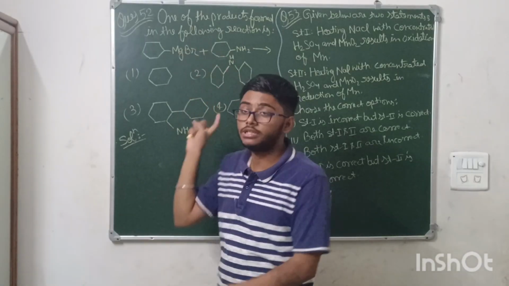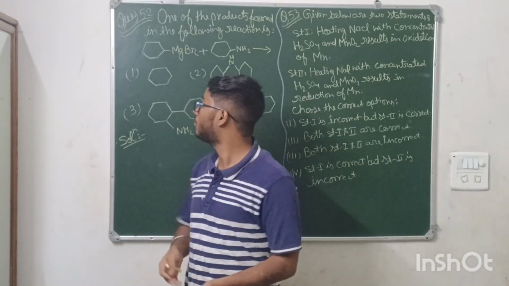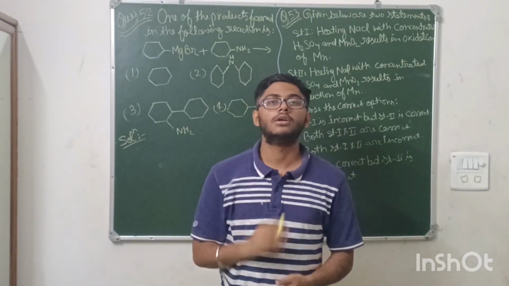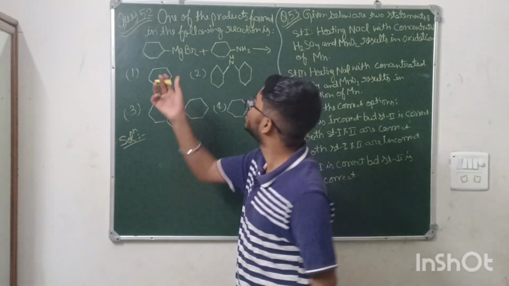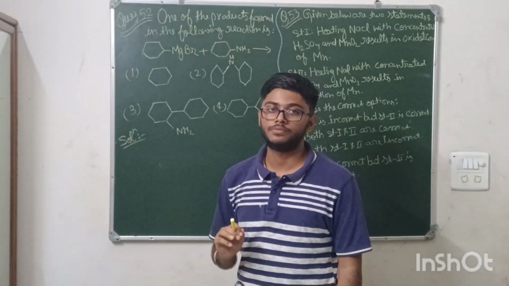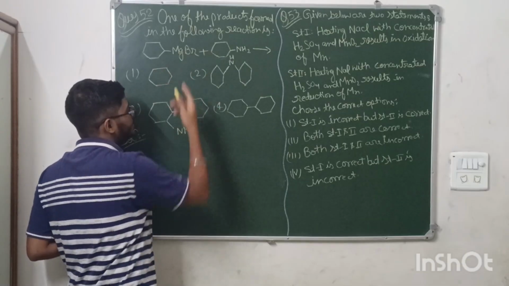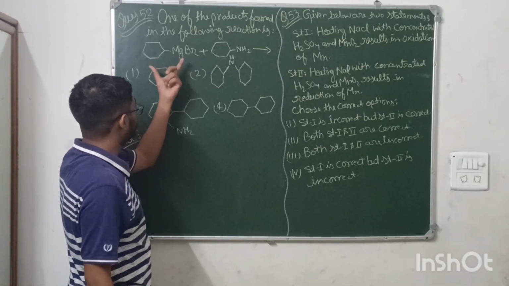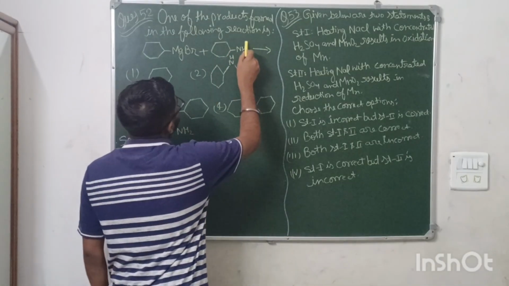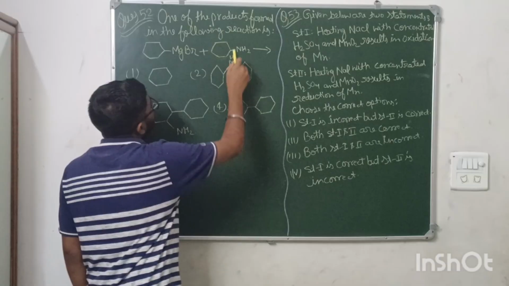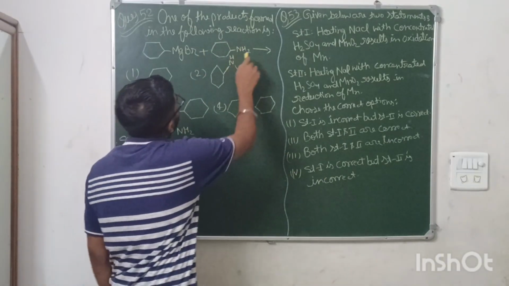This question is about the reaction of Grignard, and frequently whenever NTA asks an organic chemistry paper, they generally ask about the Grignard reagent. So this question is based on the reaction of Grignard with amines. We have to tell the major product. So see here, this is the Grignard reagent, and this is an amine. This is not a benzene ring, it's a cyclohexane. A benzene ring has conjugated double bonds.